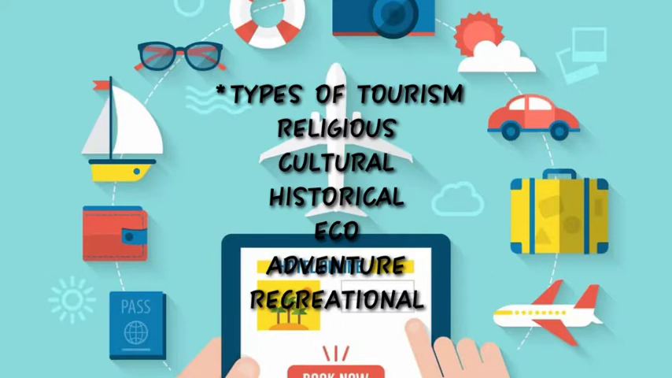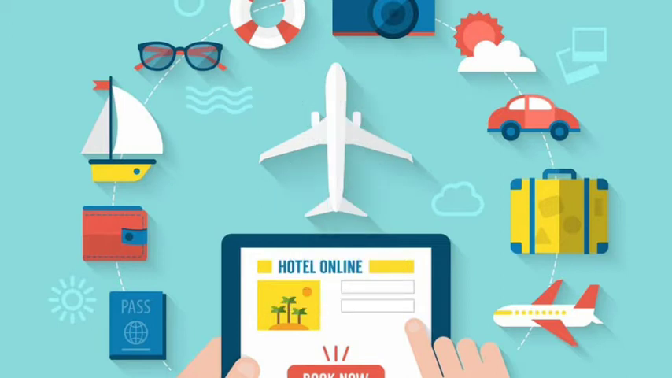From ancient times, travel has been a fascination for mankind, no? Tourism can be divided on the basis of nature, utility, time and distance. The types of tourism are religious tourism, cultural tourism, historical tourism, ecotourism, adventure tourism and recreational tourism.